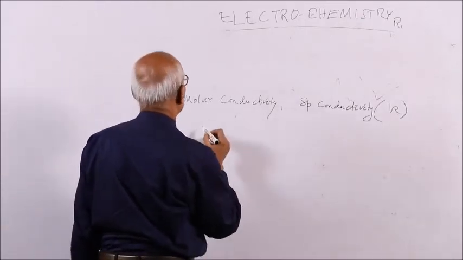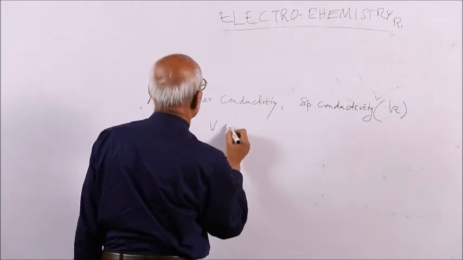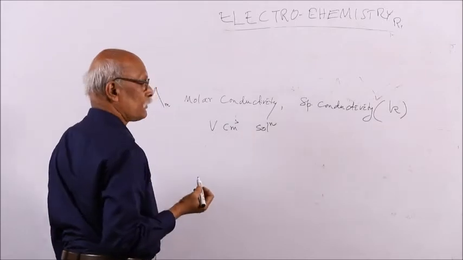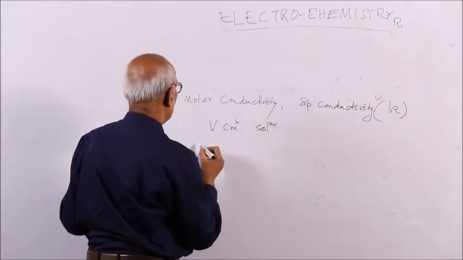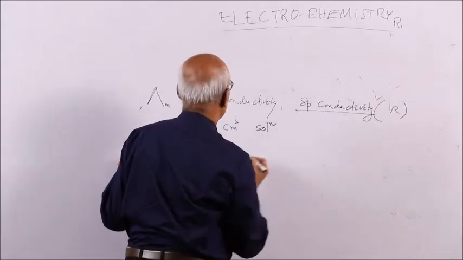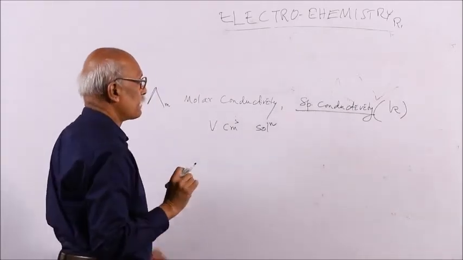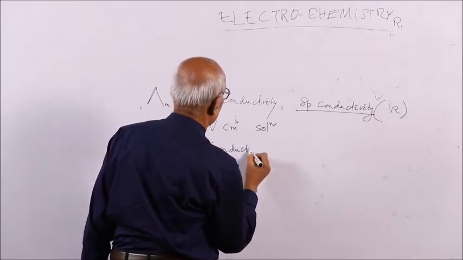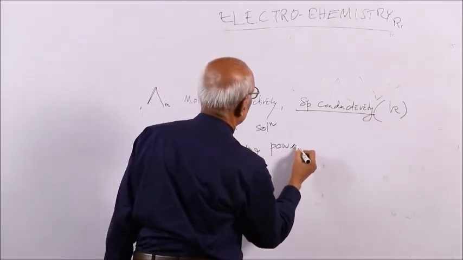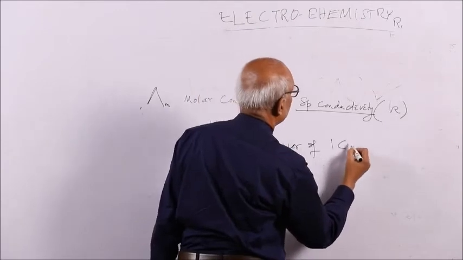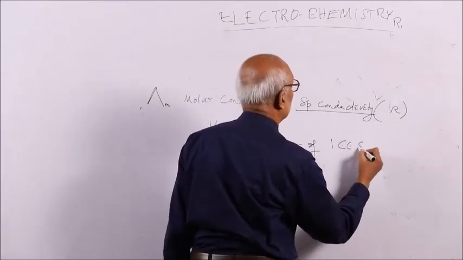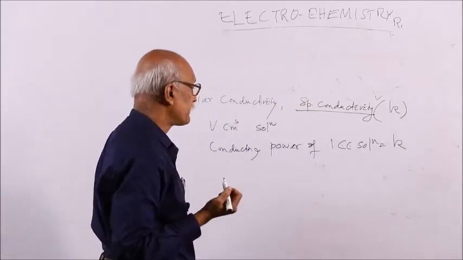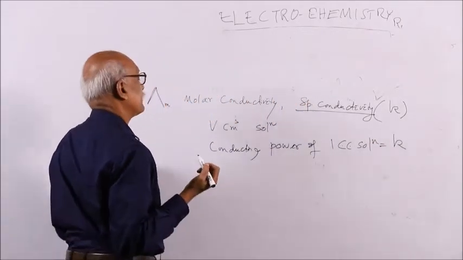Let us take V centimeter cube or V cc solution. You know the specific conductivity definition is the conducting power of 1 cc solution. So, the conducting power of 1 cc or centimeter cube solution is equal to kappa. Kappa ohm inverse centimeter inverse, that is the conducting power.